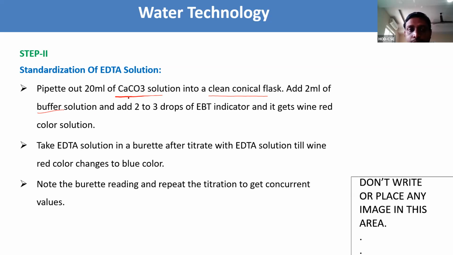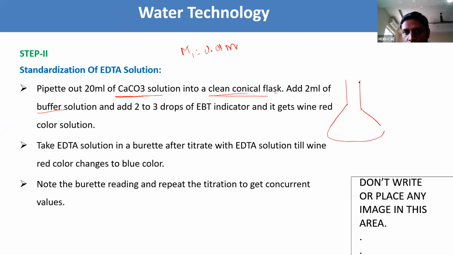Pipette 20 ml of step 1. This is the step 1 solution we prepared, 1000 ml, and its molarity is 0.01 molar. This solution only we are taking for step 2, the standardization of EDTA. How are we going to standardize the EDTA solution? Pipette out 20 ml from the 1000 ml of calcium carbonate solution into the clean conical flask. Consider this as the conical flask.